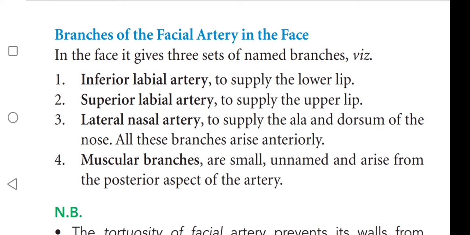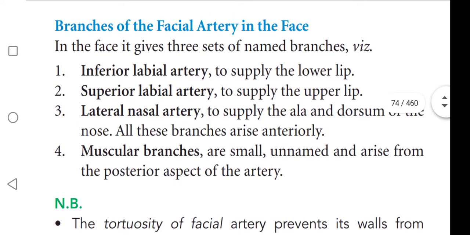The inferior labial artery supplies the lower lip, the superior labial artery supplies the upper lip, and the lateral nasal artery supplies the ala and dorsum of the nose. All these branches arise anteriorly. These three are anterior branches.